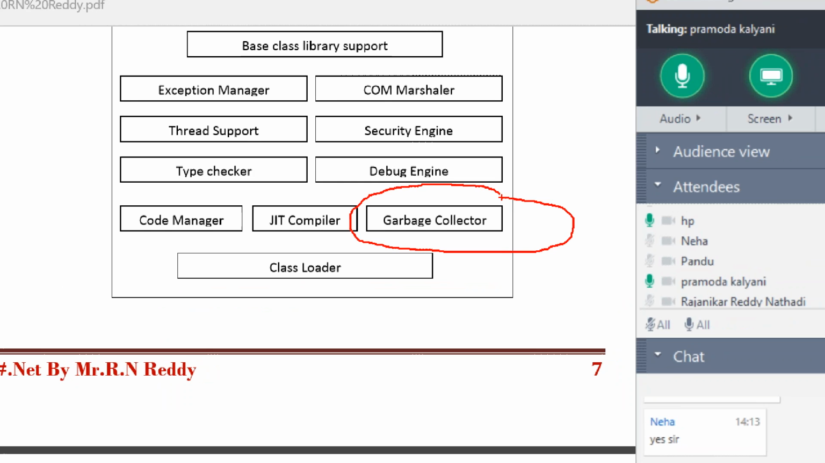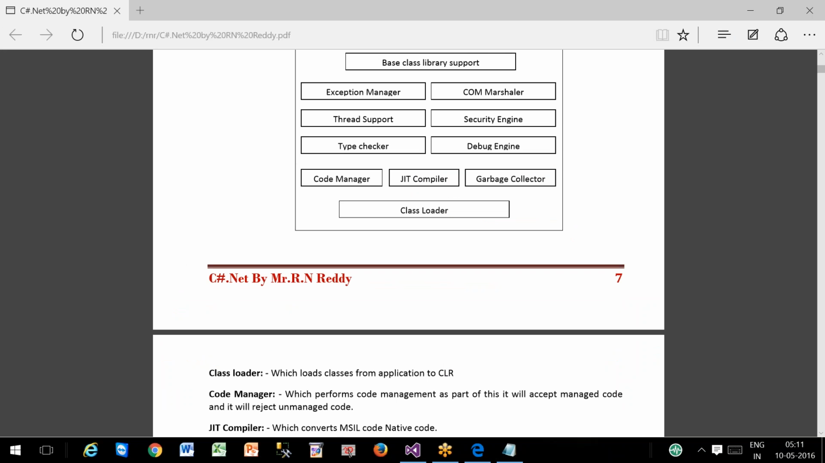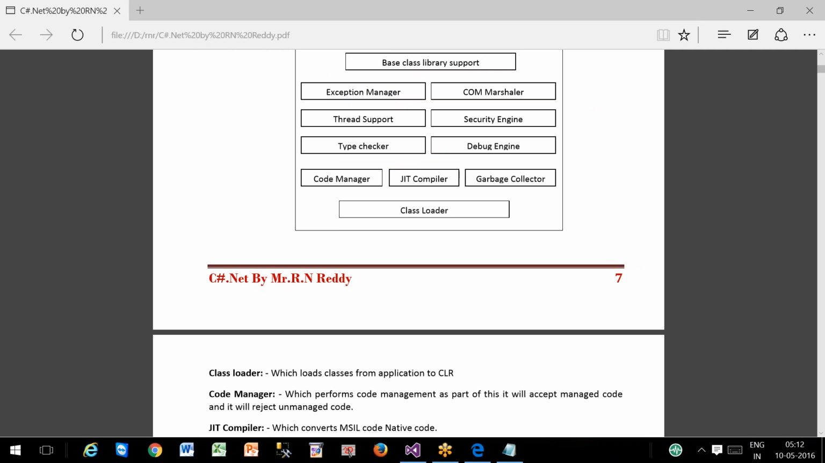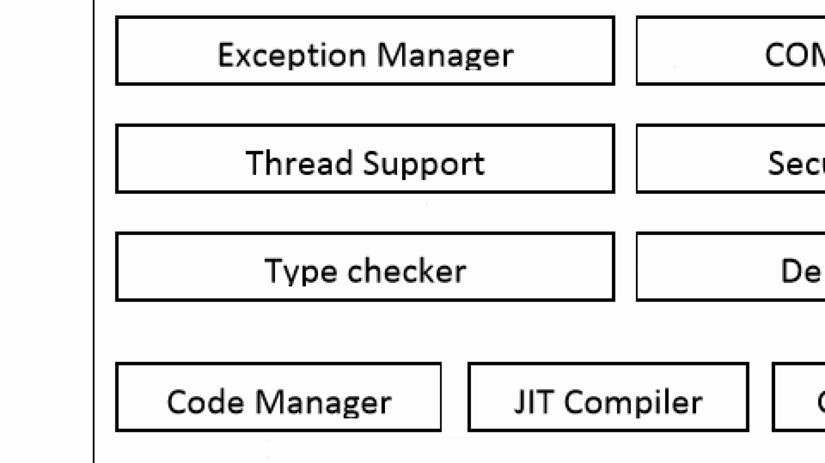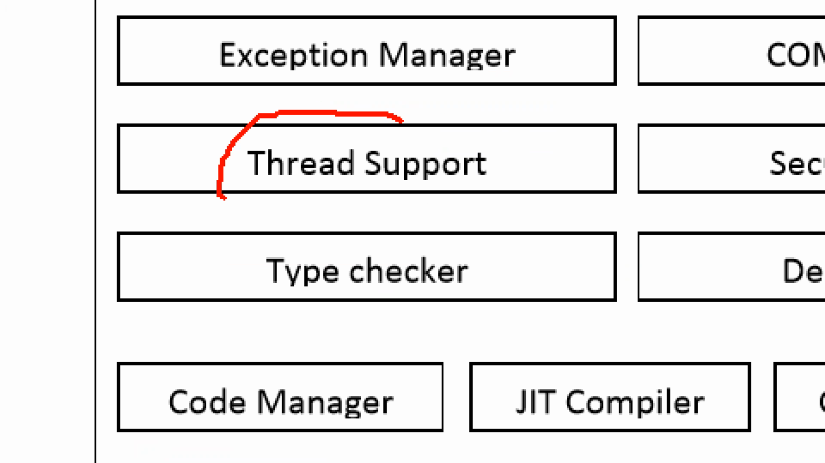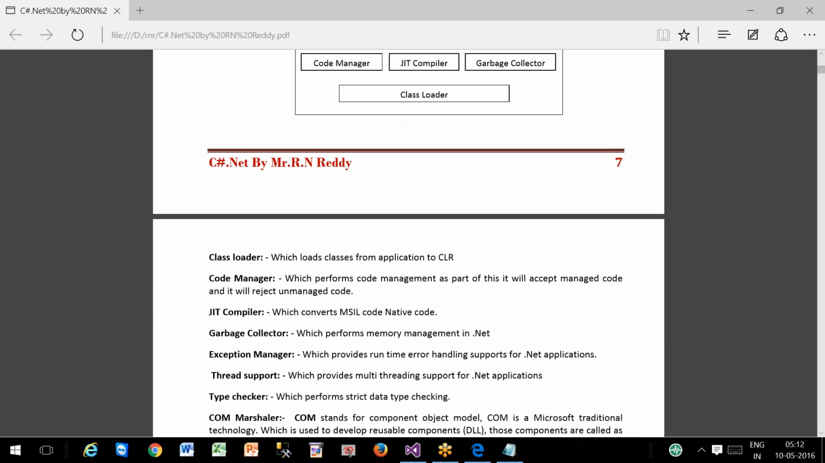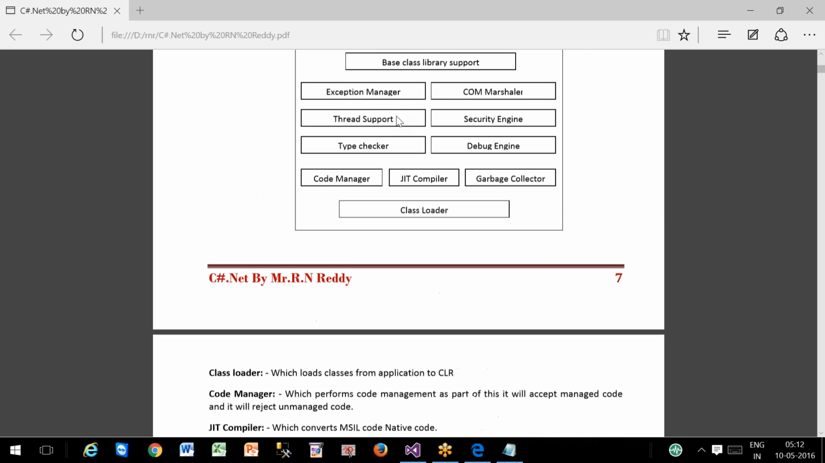What will the garbage collector do? It will perform the memory management. Now, the exception manager. What will the exception manager do? It will provide error handling support. Thread support will provide what? Multi-threading.